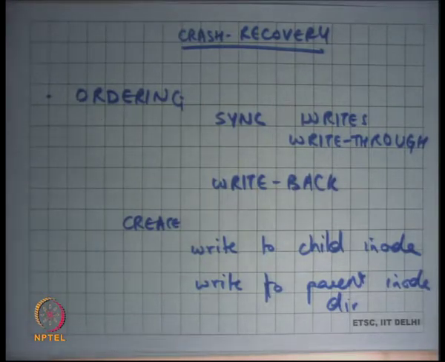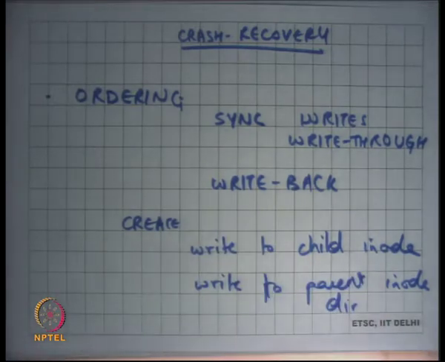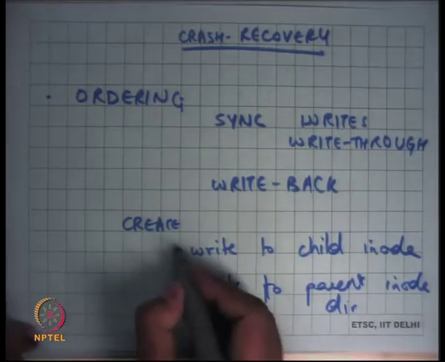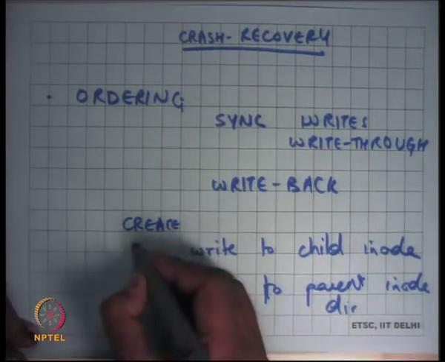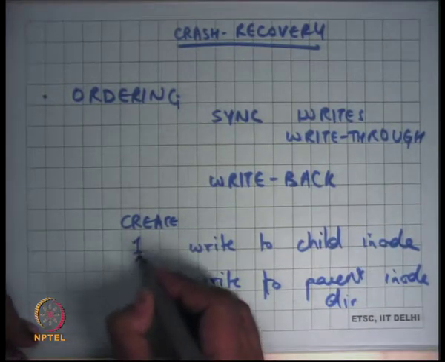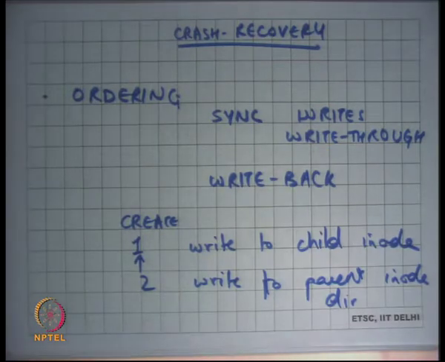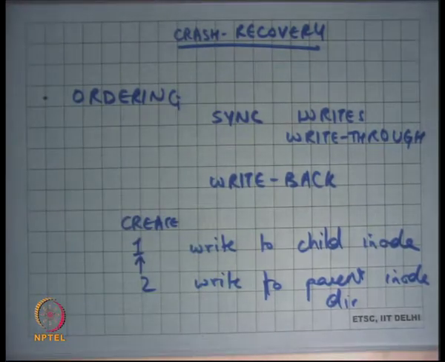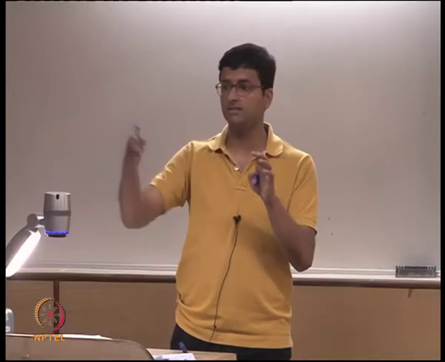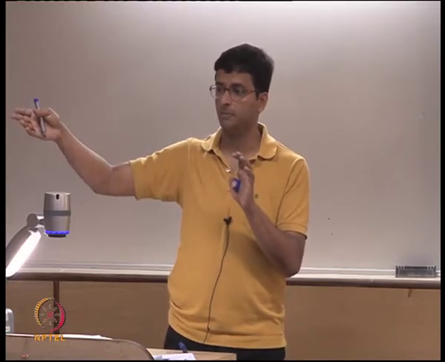So what you will do is you will do these writes in the cache, but you will attach some ordering number to these. So for example, you will say there's an ordering dependency between the second block and the first block. So the second block should be flushed only after the first block is flushed to disk. So at the time of actually doing the replacement or flushing or writing it back in a bunch, you're going to make sure that the things are ordered.